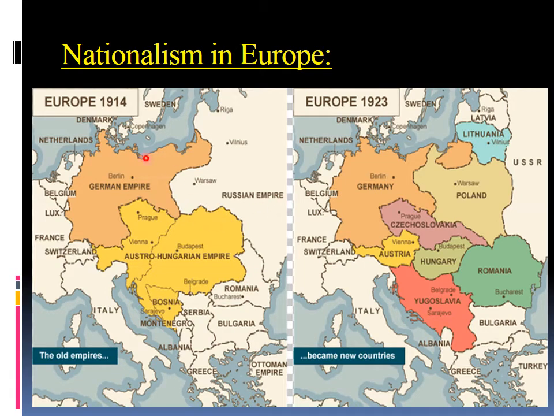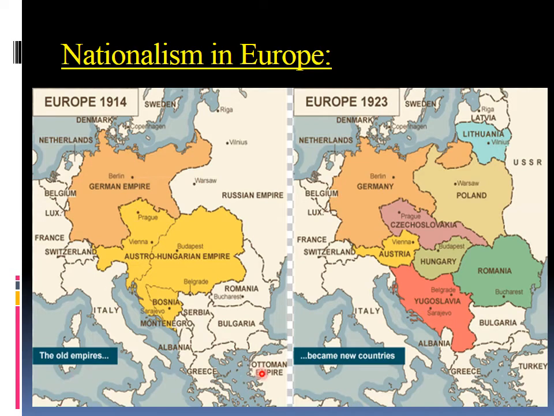So you can see here in 1914 and in 1923 how Austria-Hungary has been divided into small nations, and new nations such as Czechoslovakia, Poland, and Yugoslavia have come up. These nations were behind the Austro-Hungarian Empire. These nations wanted their independence from this empire. They wanted separate nations. This is the main reason behind the outbreak of the First World War. Yugoslavia, Czechoslovakia, Poland, Lithuania, these countries wanted separate nations for them. They wanted to be out of the Austro-Hungarian Empire and the German Empire.